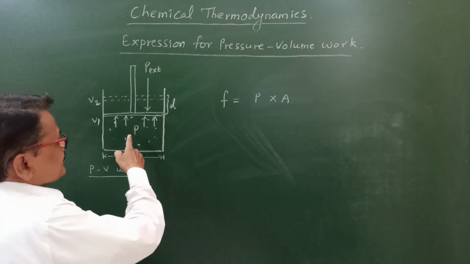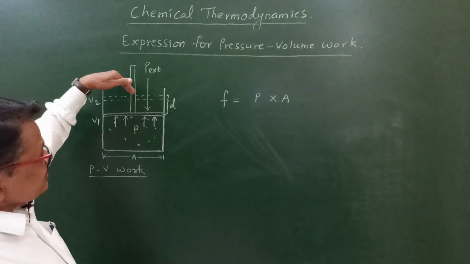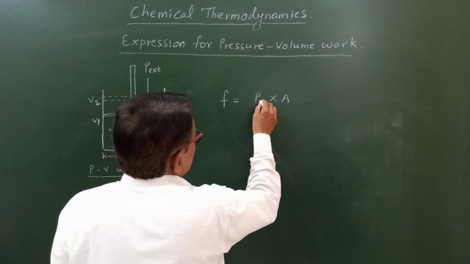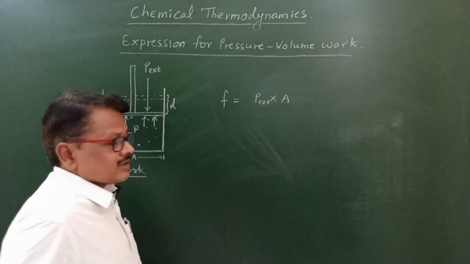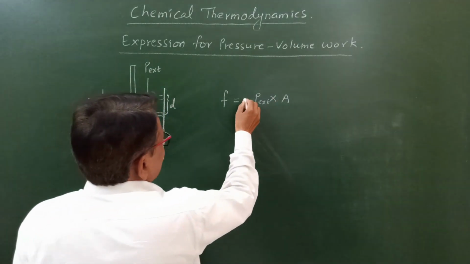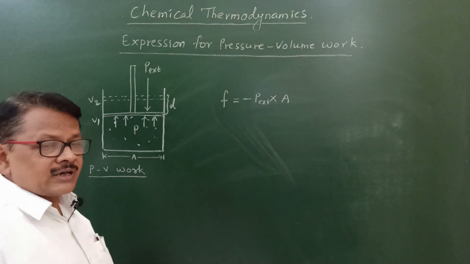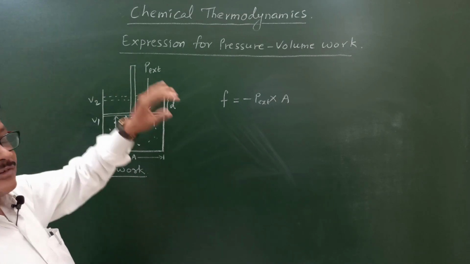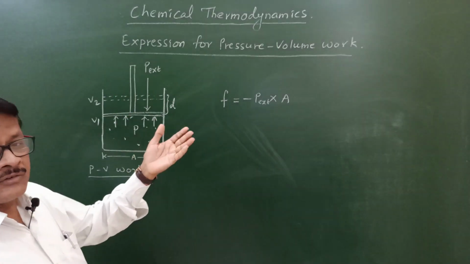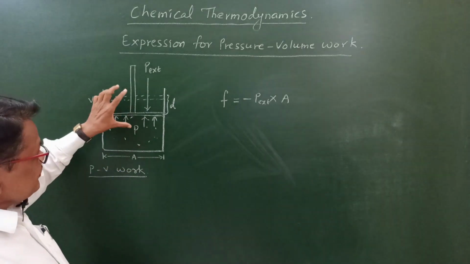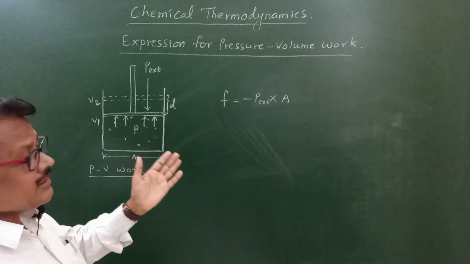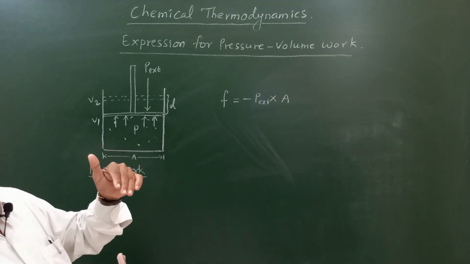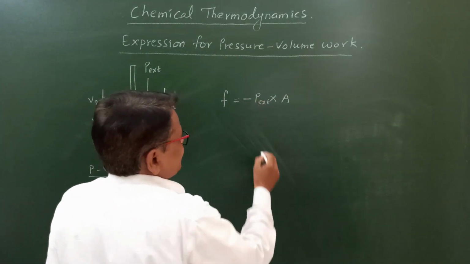But here work is always done against the external pressure. Here the pressure considered is Pext, the external pressure applied on the piston, and the sign you have to put here is the minus sign. Why is the minus sign there? Because the internal pressure of the gas and the external pressure on the piston, which is atmospheric pressure, have the same magnitude but opposite sign, since these two pressures act in opposite directions. Therefore, the minus sign is considered here.